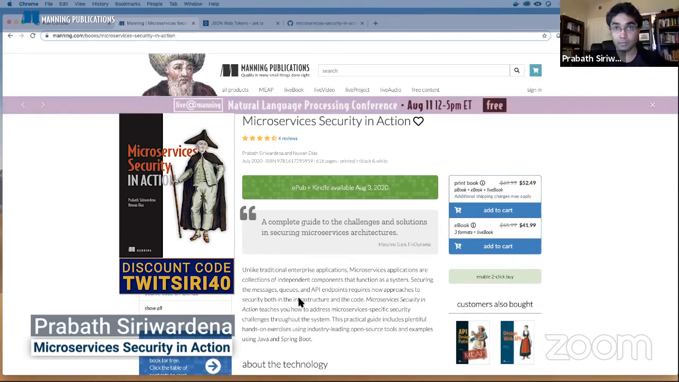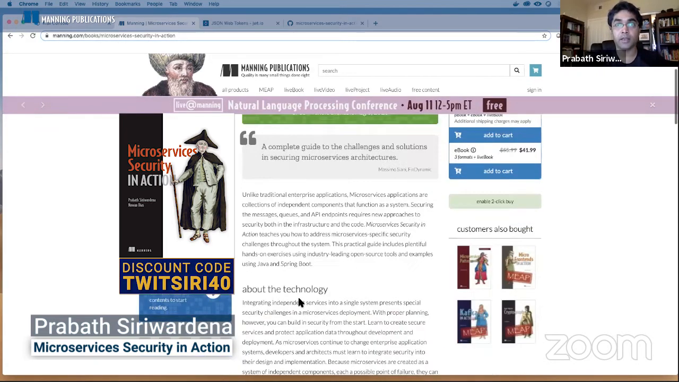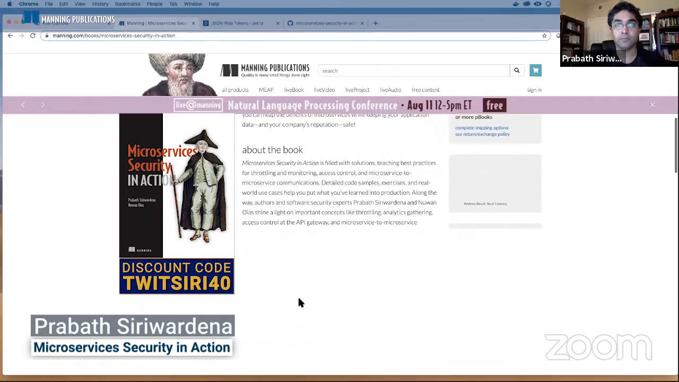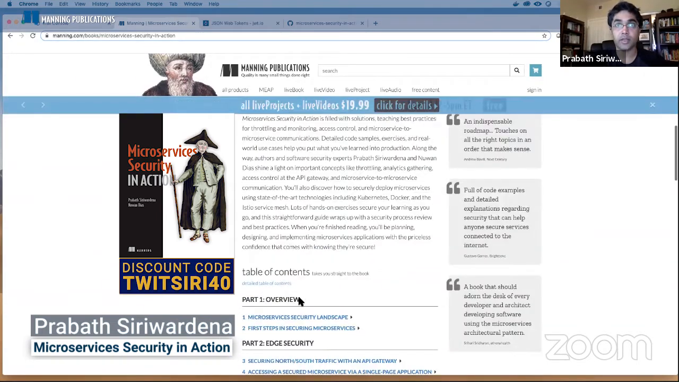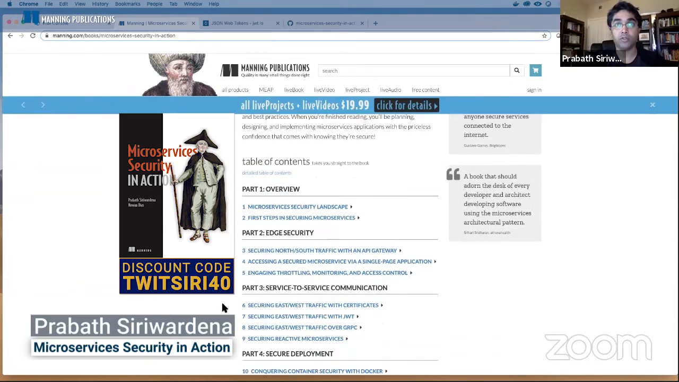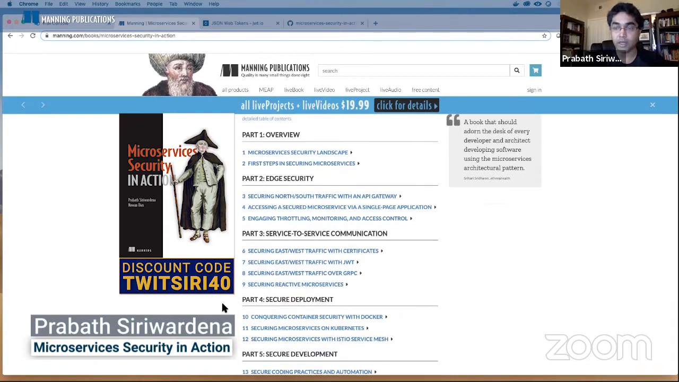The book is focusing on microservice security, and it covers different aspects of microservices security in 5 parts: overview, and then edge security. There we talk about how you can secure your north-south traffic in your microservice deployment using an API gateway. And we also have an end-to-end scenario working with single page application, and how you can access microservices from that single page application.